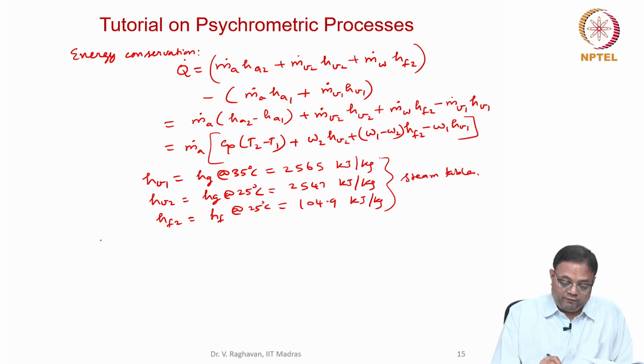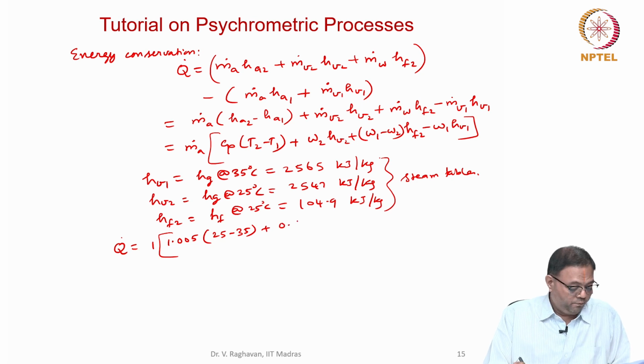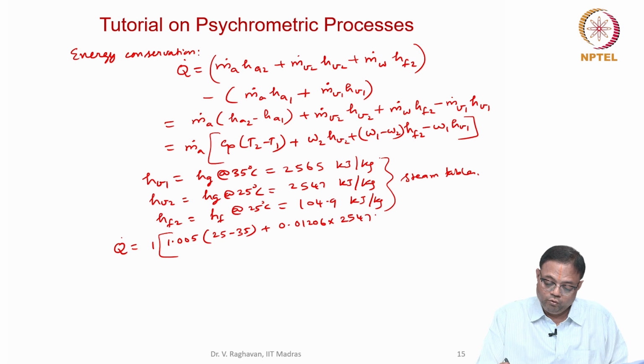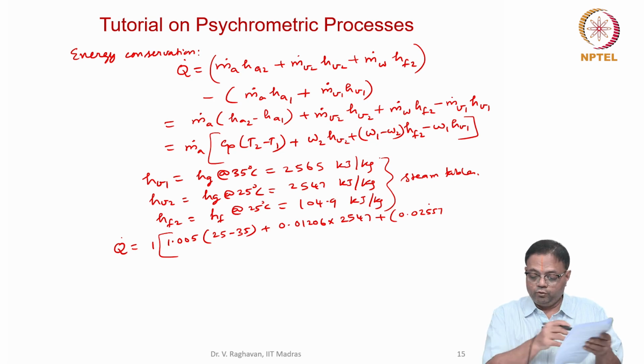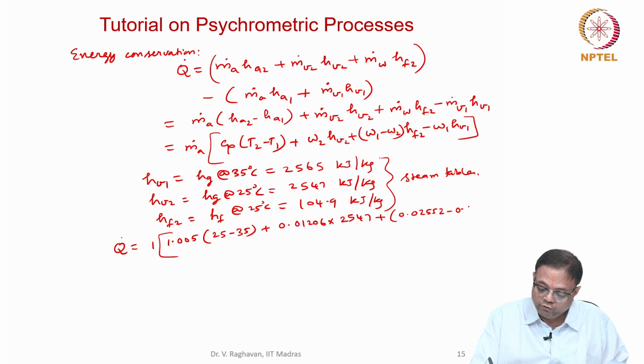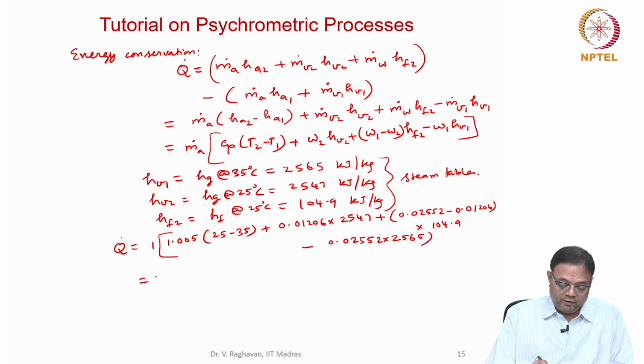Now I will find Q equal to 1.005 into T2 is 25, T1 is 35, plus omega 2 is 0.01206 into 2547, HV2, plus 0.02552, that is omega 1, minus omega 2, which is 0.01206, this into 104.9, minus omega 1, that is 0.02552, into HV1. HV1 is 2565.